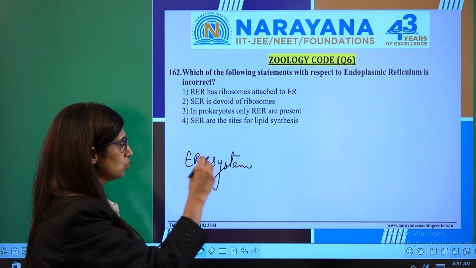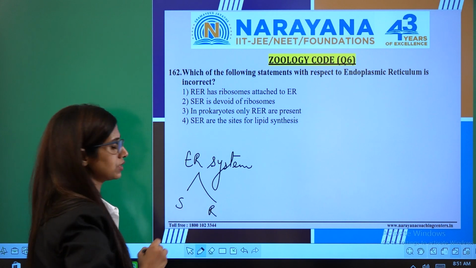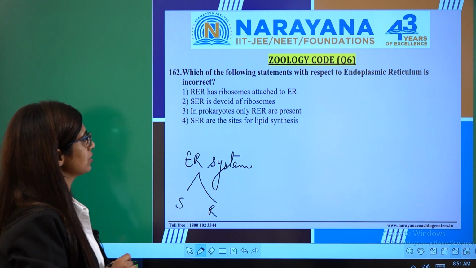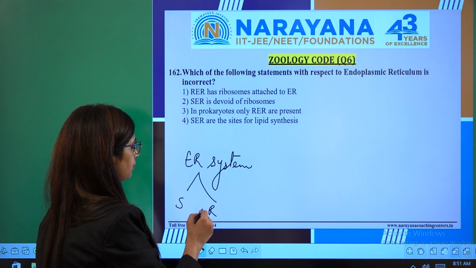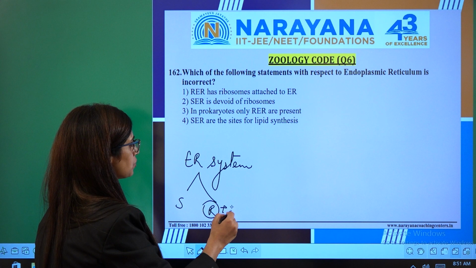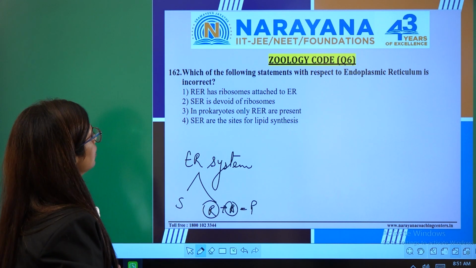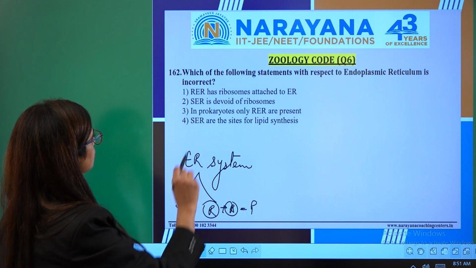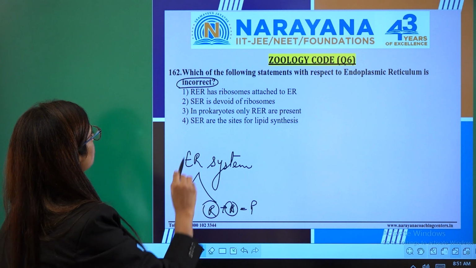There are two types, smooth and rough endoplasmic reticulum. The smooth endoplasmic reticulum helps in the synthesis of lipids, whereas the rough endoplasmic reticulum along with the ribosomes helps in the synthesis of protein. Right? Now let's read the options. We have to look for the incorrect one again.